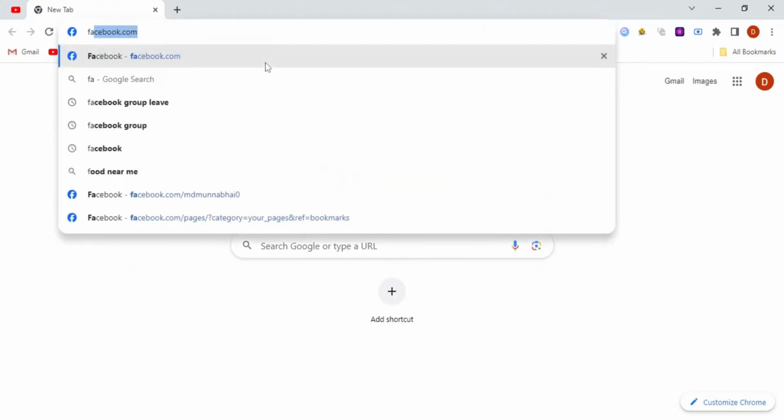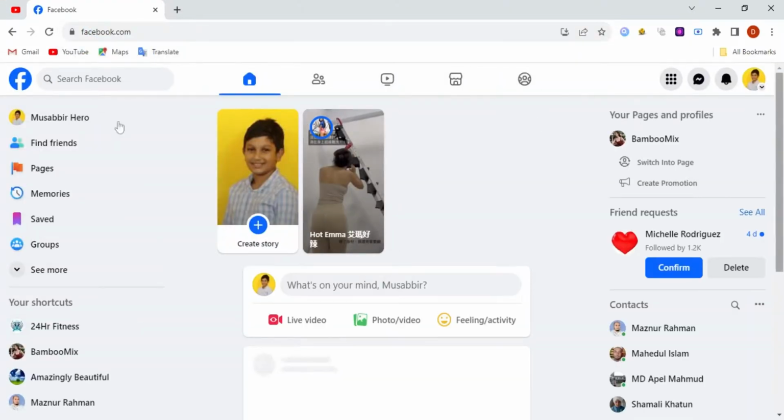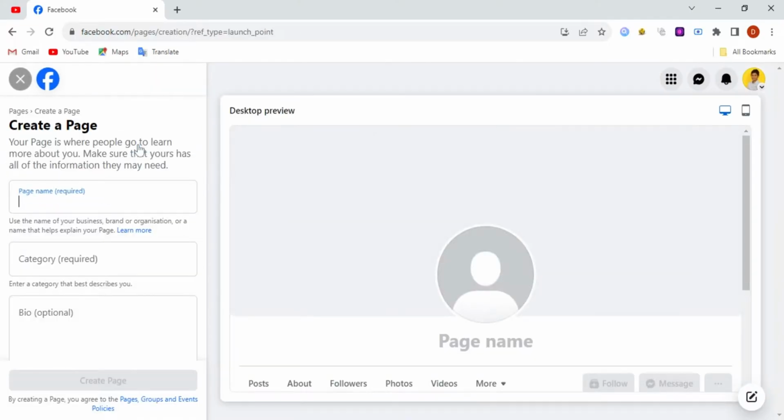So guys, first go to Google and search Facebook. And guys, you see at the top home, people, video, but you don't click any of the options. You see the pages icon on the left. Click this and you see a create a page option, so click on it. And you just read up on what your page is about, to learn more. Make sure of that also.